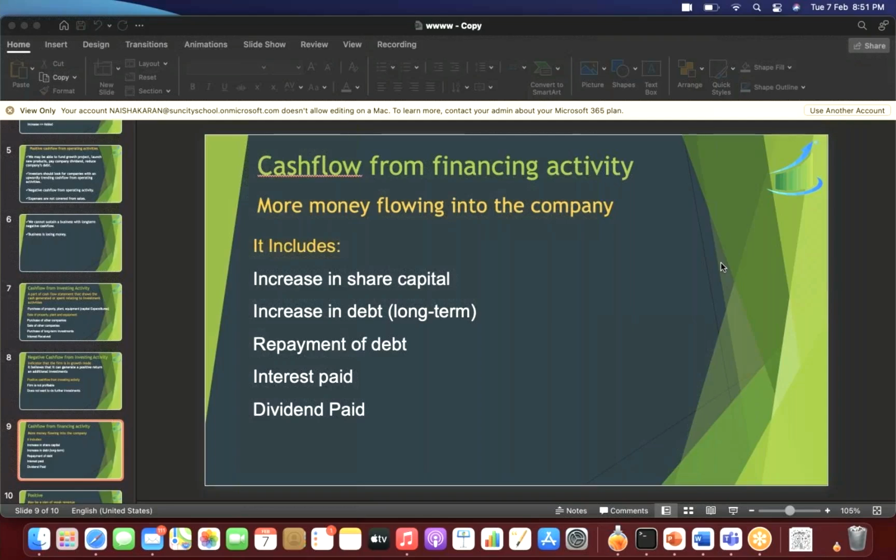So coming back to the slide, increase in share capital, inflow of cash. Increase in debt, which is taking a loan, inflow of cash. Repayment of debt, outflow of cash. As just discussed, for every loan that I take, I will have to give interest. That interest paid will be an outflow of cash because I'm paying, so cash will be going out.